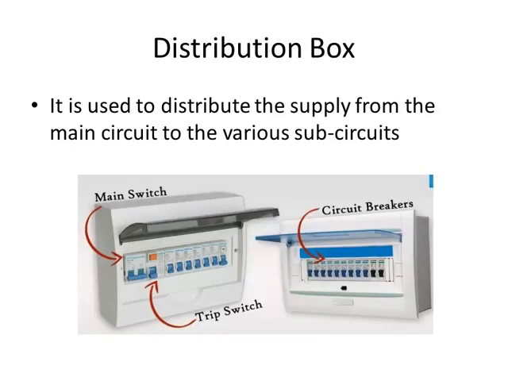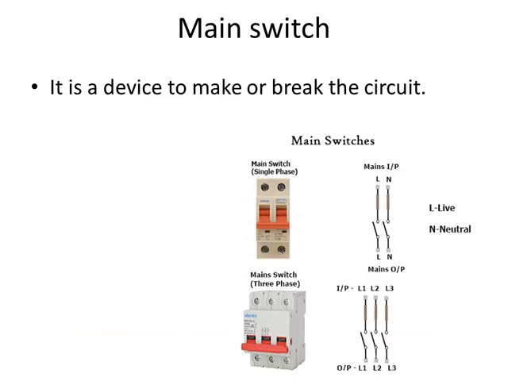Distribution board, so there are a number of MCBs there. So these MCBs are used to distribute the supply from the main circuit to the various sub-circuits. So this is the distribution box. Then the main switch. This is the main switch used to make or break the circuit of the whole installation.